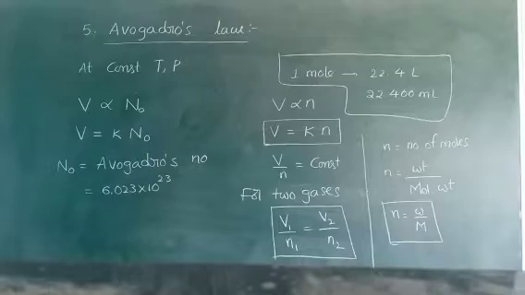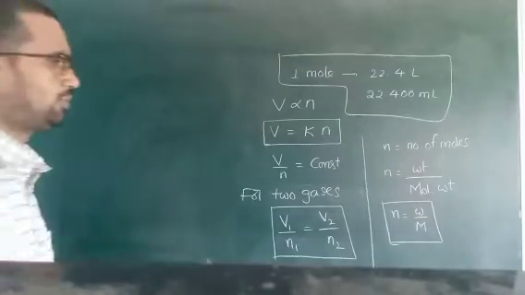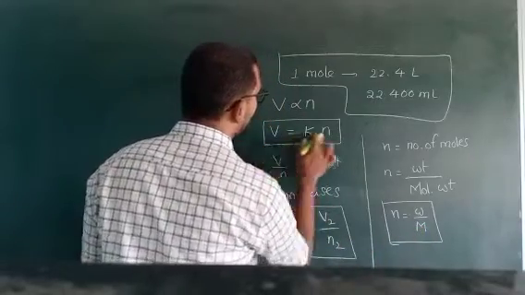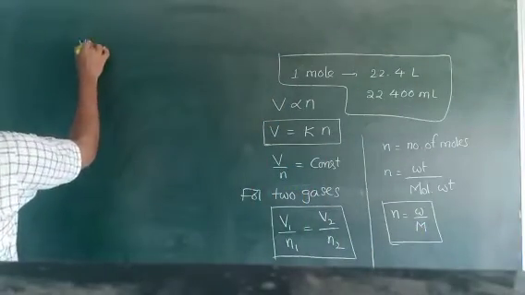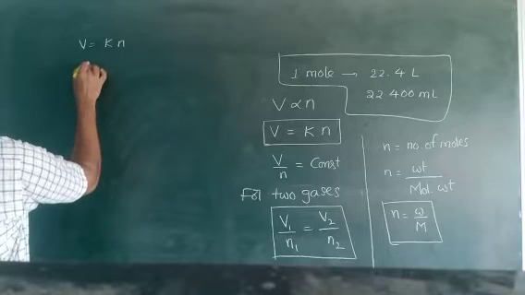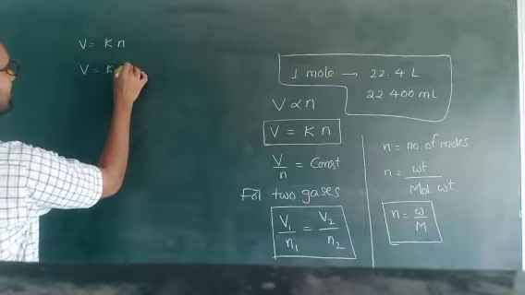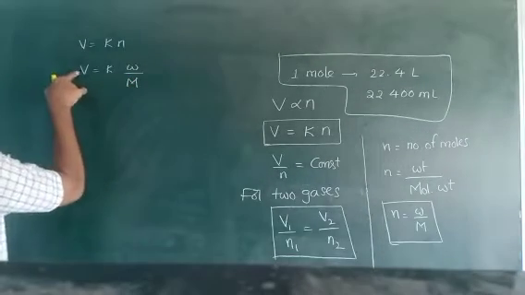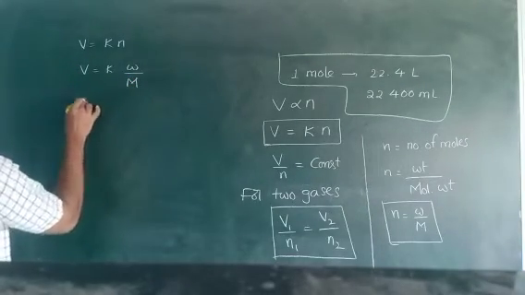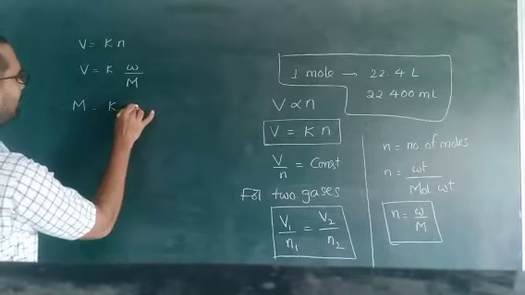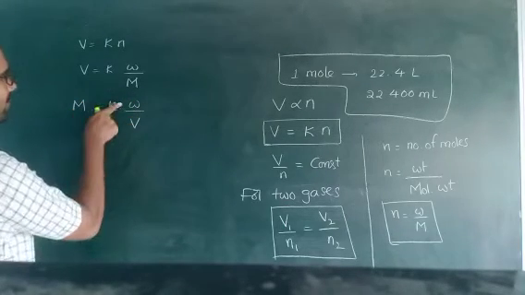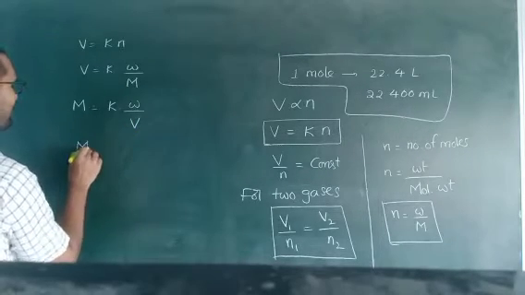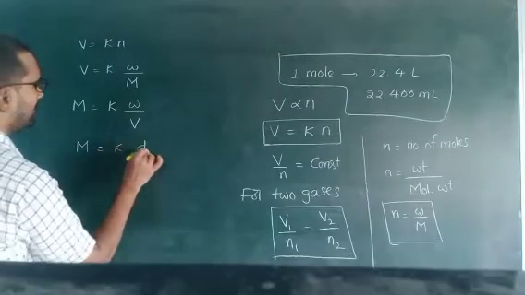Write down. Continuation. So small n is equal to w by M. What we know is that V is equal to Kn. So we can write V is equal to K into weight by molecular weight. If this M moves to this side, V moves to this side, so capital M is equal to K into W by V. What is this? Weight by volume means density. M is equal to K into density.